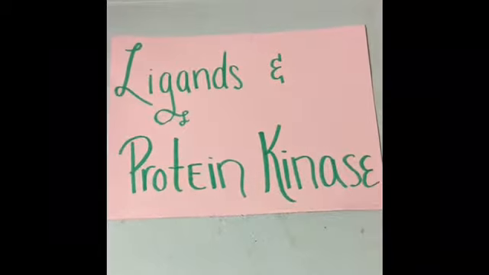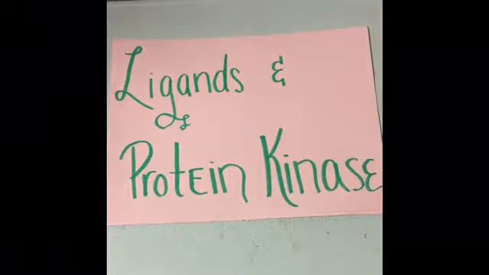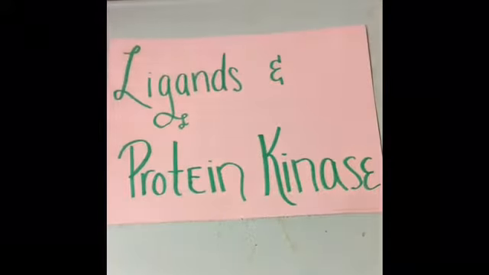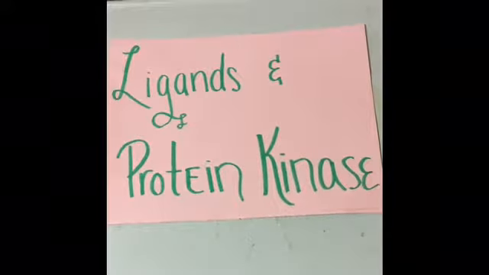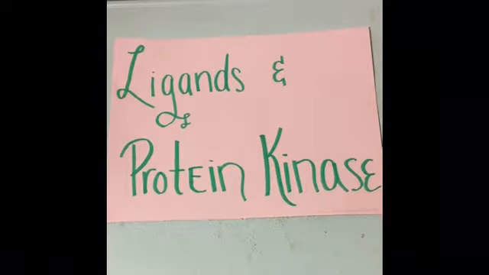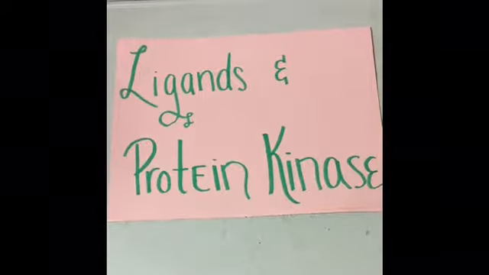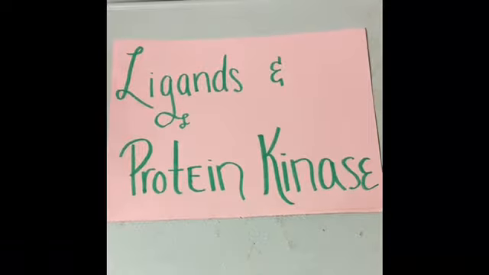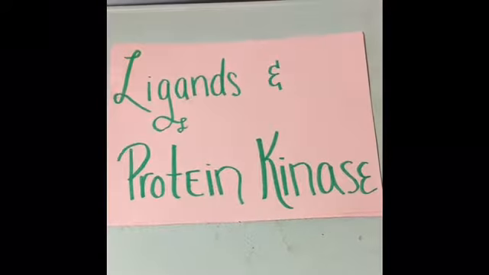Ligands and protein kinases. Protein kinases are enzymes that modify other proteins by chemically adding phosphate groups to them, thus changing enzyme activity. A ligand is a molecule that binds to the receptor, and during signal transduction, this causes a change in the protein, releasing an alpha subunit.